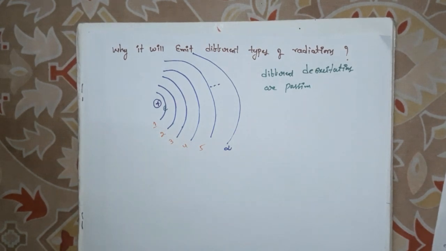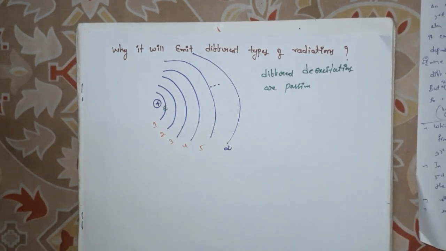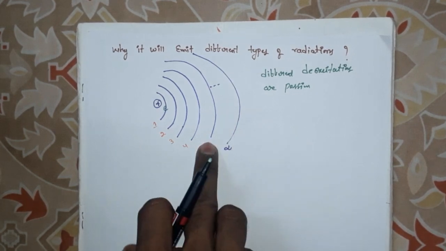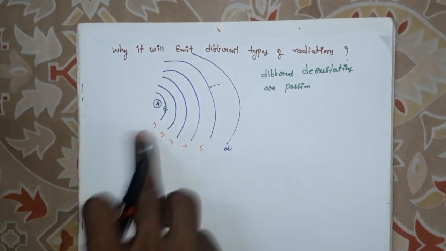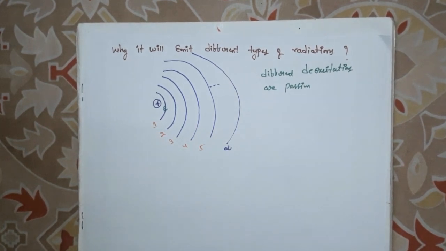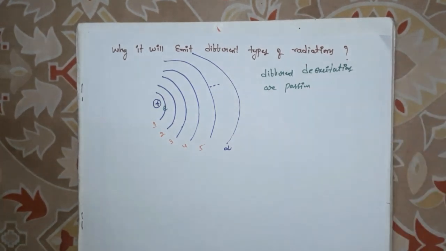Simply, it is the jumping of an electron from a higher energy level to a lower energy level. So in the hydrogen spectrum, different de-excitations are possible. First possibility.